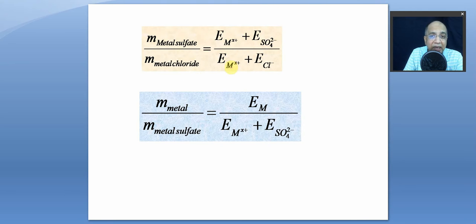And in metal chloride, it is the equivalent mass of the same metal, because this is a metathesis reaction. The valency is the same. See, this is X, plus the equivalent mass of chloride, that is 35.5.